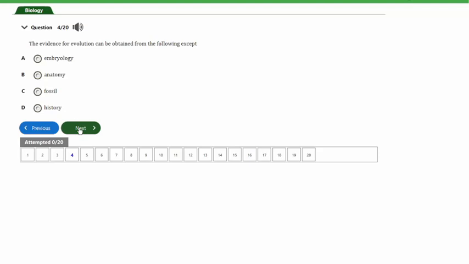Evidence of evolution can be obtained from embryology, seeing that the organisms have the same embryonic origin, and it can be obtained anatomically, looking at features. It can also be obtained from fossil records. But guys, history is not an ideal evidence of evolution. So guys, the answer to this question is option D.